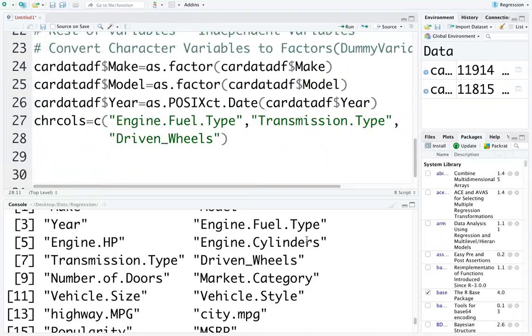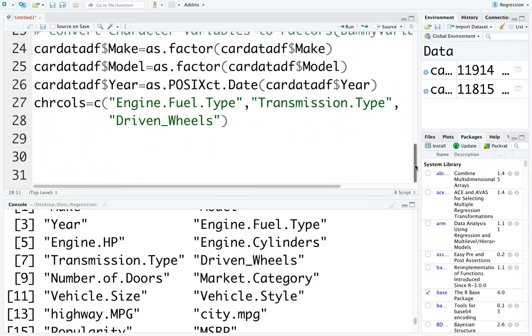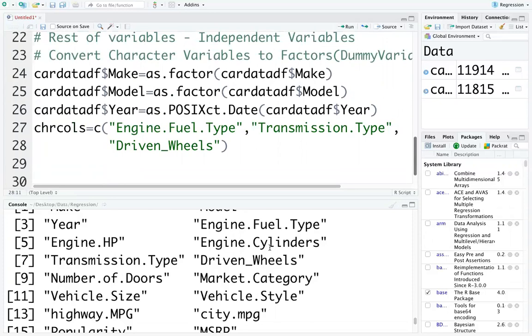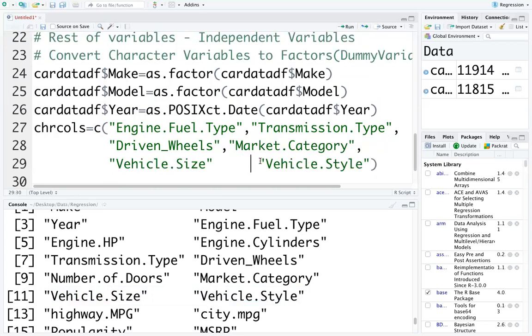The moment you put a dollar sign next to the data frame name, it will display the list of variables. Market category is also character, comma, then vehicle size and vehicle style, both are categorical variables. You can directly copy from your console and paste them here. Only thing is, don't forget to put commas.